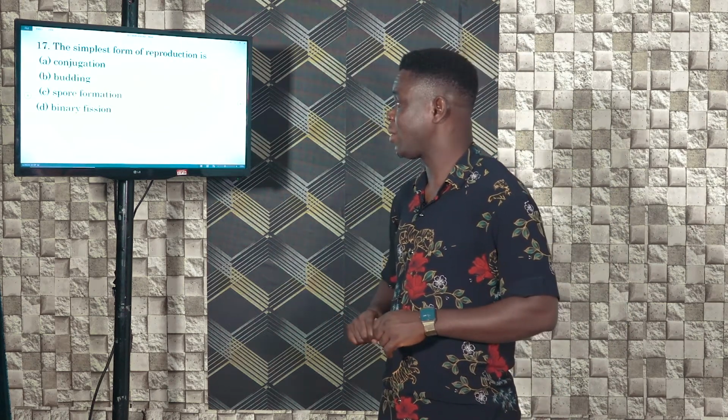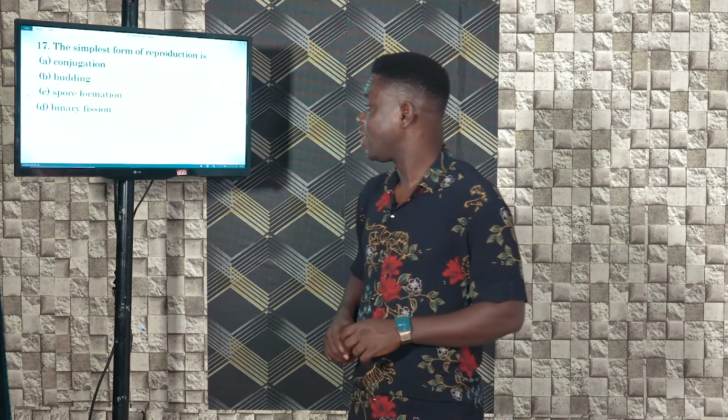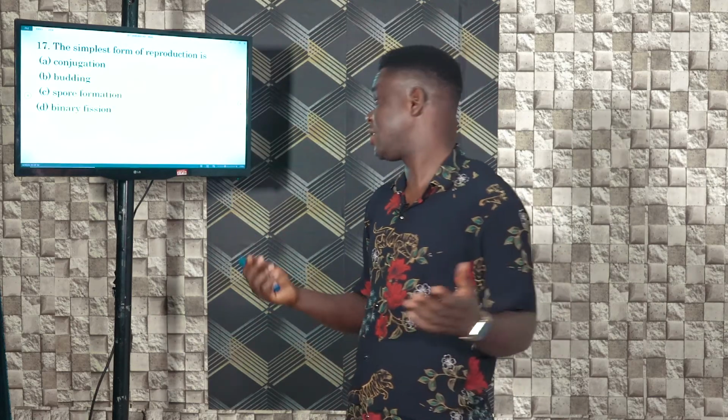Budding is a form of vegetative reproduction where new organisms just grow out of a part of an existing organism. Spore formation is mostly found in organisms like Spirogyra, where they produce spores, and under suitable conditions, these spores can develop into full organisms.